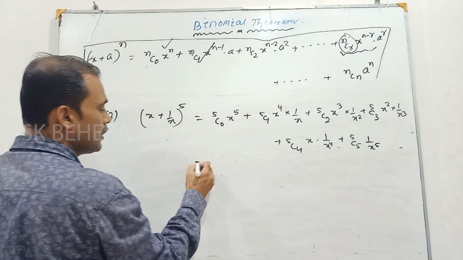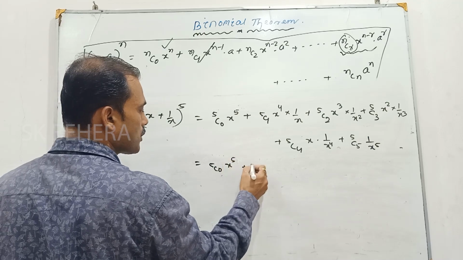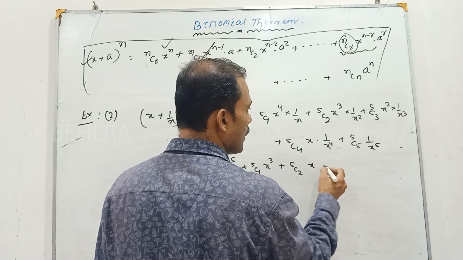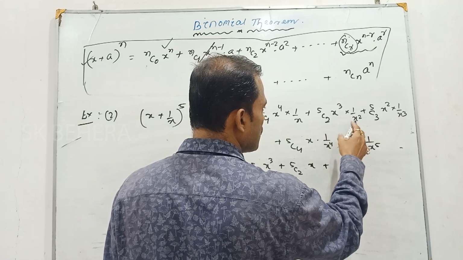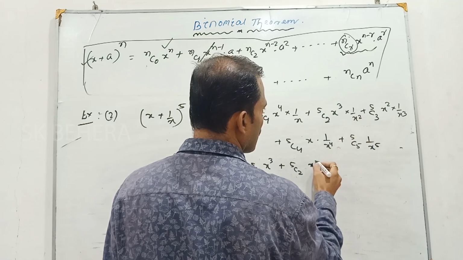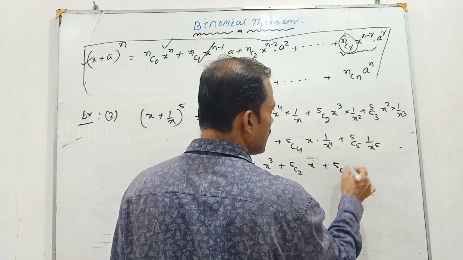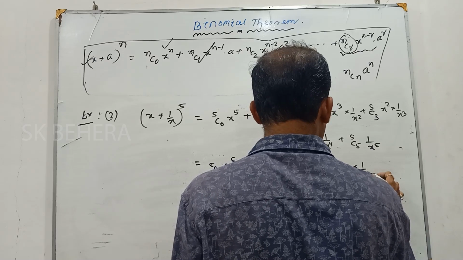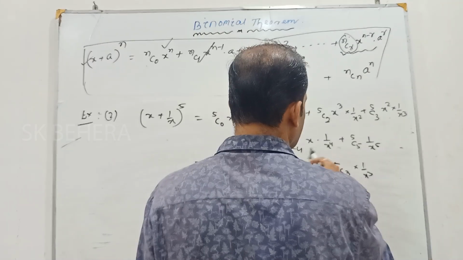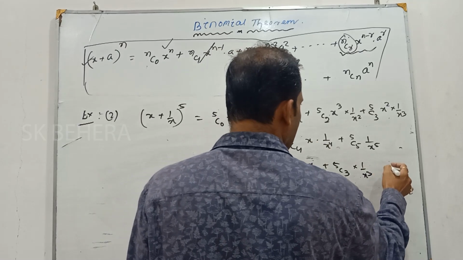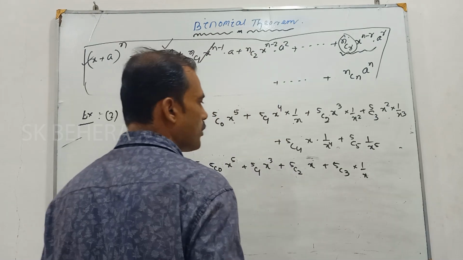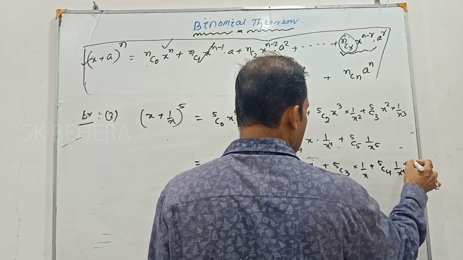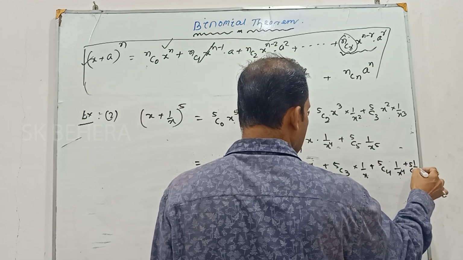So what will be after simplification? You can write 5C0 x to the power 5 plus 5C1 x to the power 3 plus 5C2 x, then 5C3 into 1 by x, sorry, 5C3 1 by x cube, plus 5C4 1 by x to the power 4... plus 5C5 1 by x to the power 5.